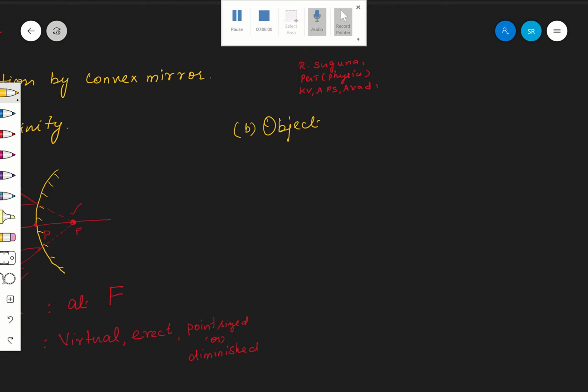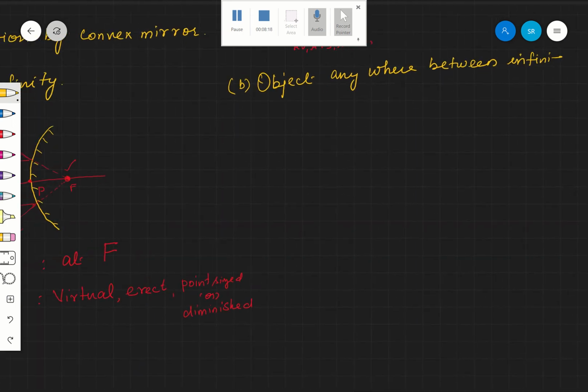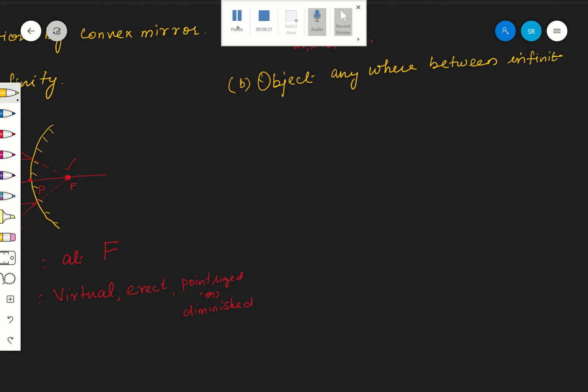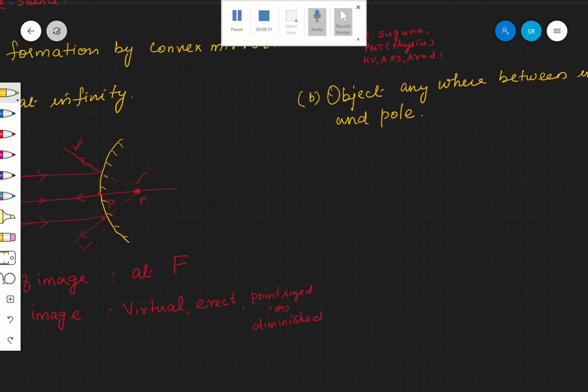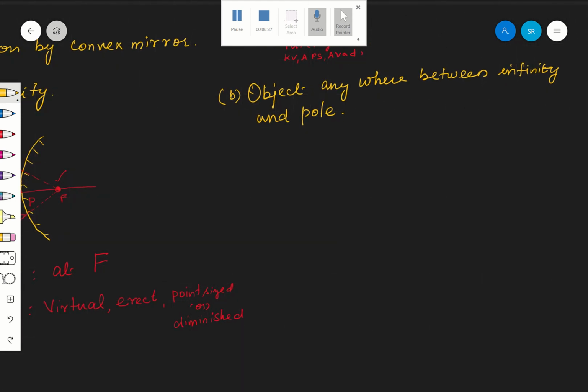Next one is object anywhere between infinity and pole. There are only two positions. One is object at infinity, another one is object anywhere, wherever you want you keep, anywhere between infinity and pole.